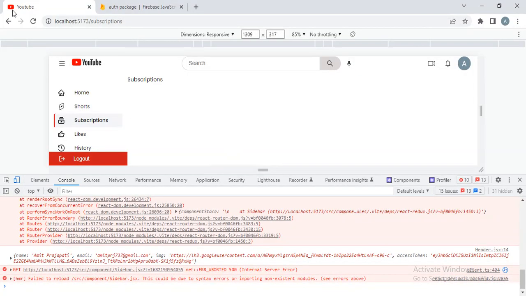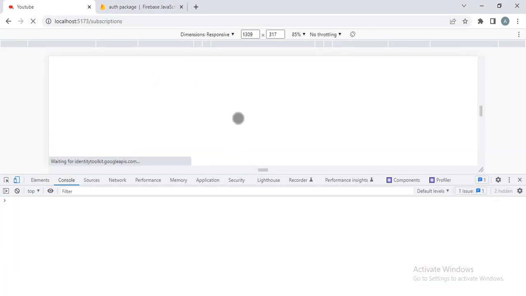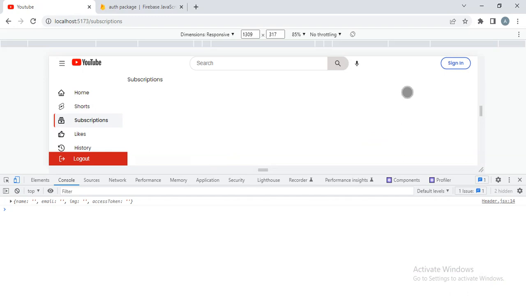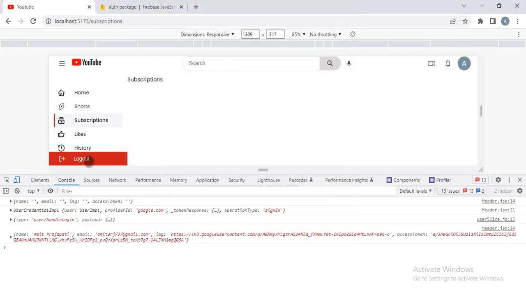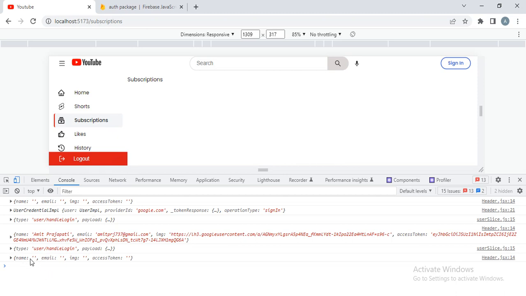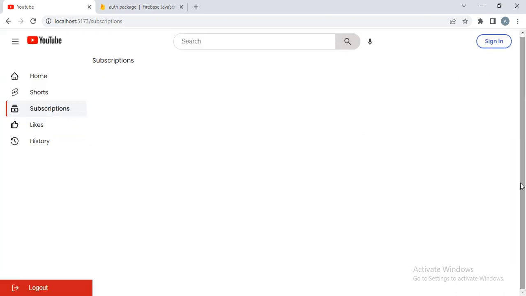Now let me refresh again, and when I click sign in, okay, sign in is done, and when I click on the logout, see, now all these values are empty, and this login payload, see, this is also gone. Now the logout section is done, and this toggle part is also done.